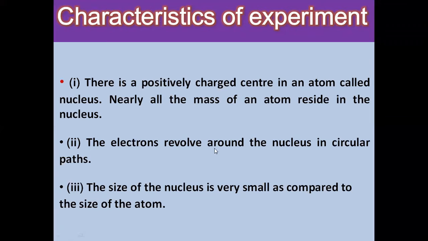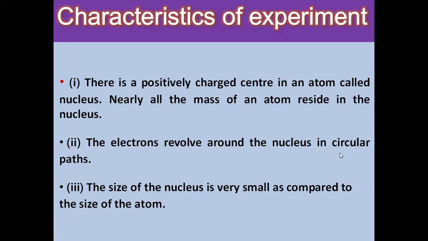The electron revolves around the nucleus in a circular path. This is the second observation he found. Electrons with negligible mass revolve around the nucleus in a circular path. The size of the nucleus is very small as compared to the size of the atom. As we already discussed, by calculation he said that the nucleus has about 10 raised to 5 times less radius than that of the atom. A very small part is occupied by the nucleus. It resides in the center, but it is the heavy particle and the entire mass of the atom resides in the nucleus. These are the characteristics of his experiment.